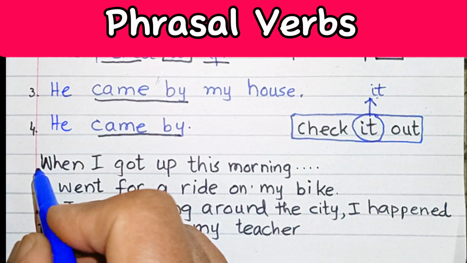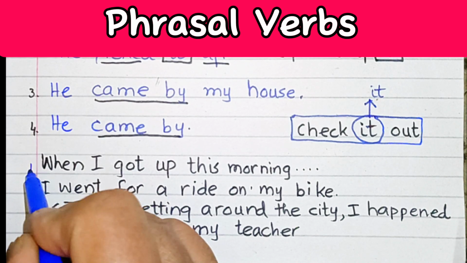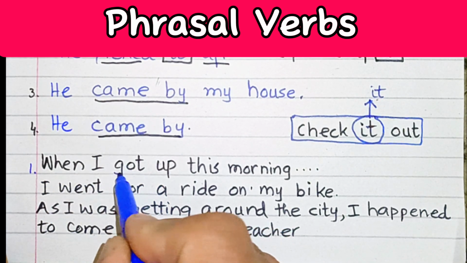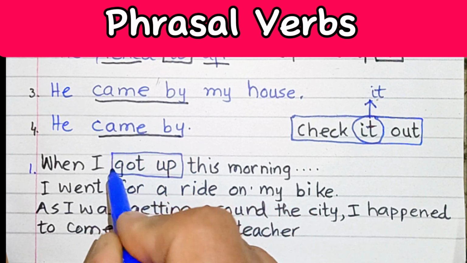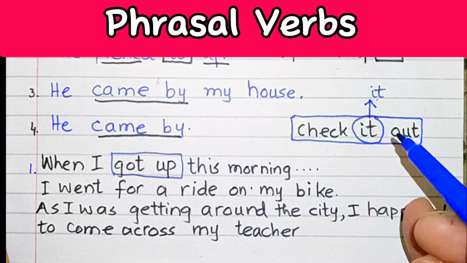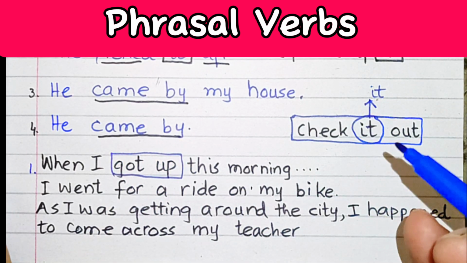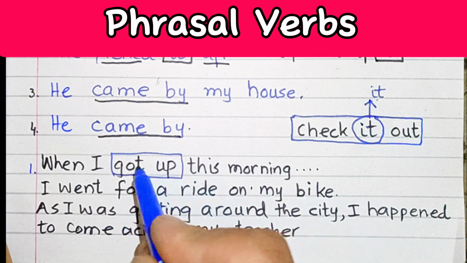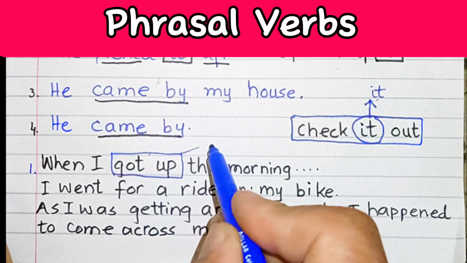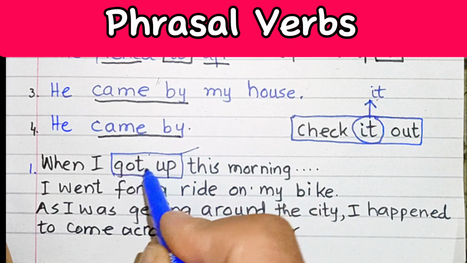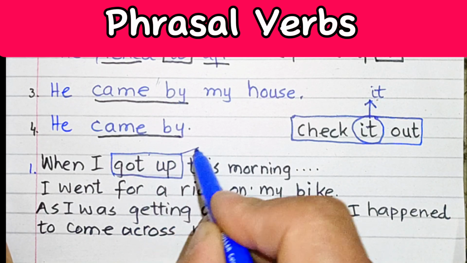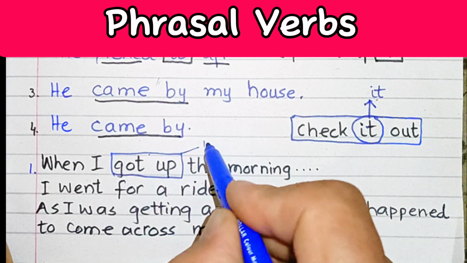Now let's take a few more examples in order to consolidate the concept. Number 1, when I got up this morning, I went to my farm or my farmhouse. When I got up is inseparable. We cannot put any other word between, so it is inseparable.